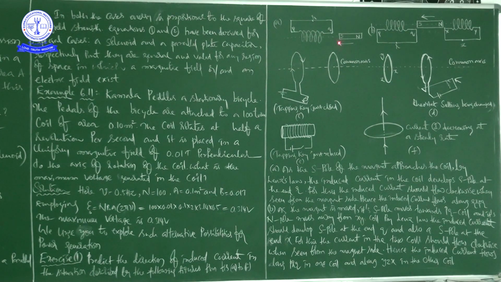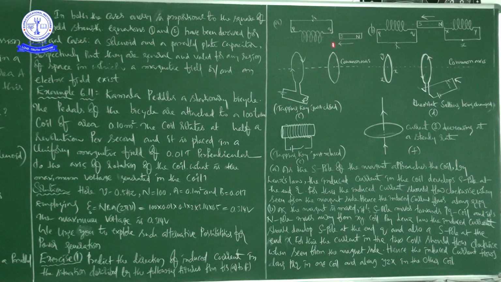See this. As the S pole of the magnet approaches the coil, by Lenz law, the induced current in the coil develops S pole at the end Q, right? For this, the induced current should flow clockwise when seen from the magnet side.